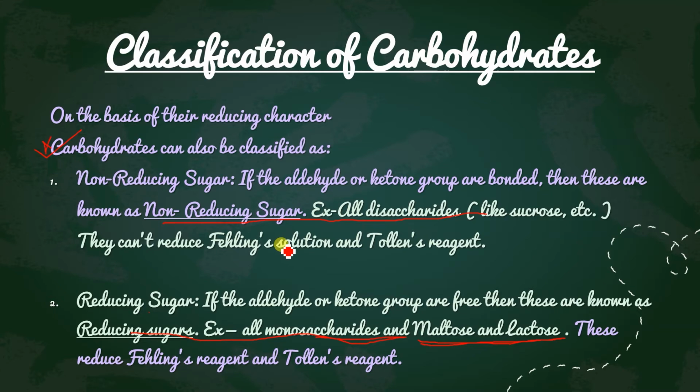One very important question asked from this topic: why is sucrose called non-reducing sugar? For that it is said that in sucrose, both the aldehyde and the ketone group are bonded. Got it? That means they are not free, and hence they cannot reduce the Fehling solution and the Tollens reagent. That's why sucrose is called non-reducing sugar. Okay, so let's move to the next slide.